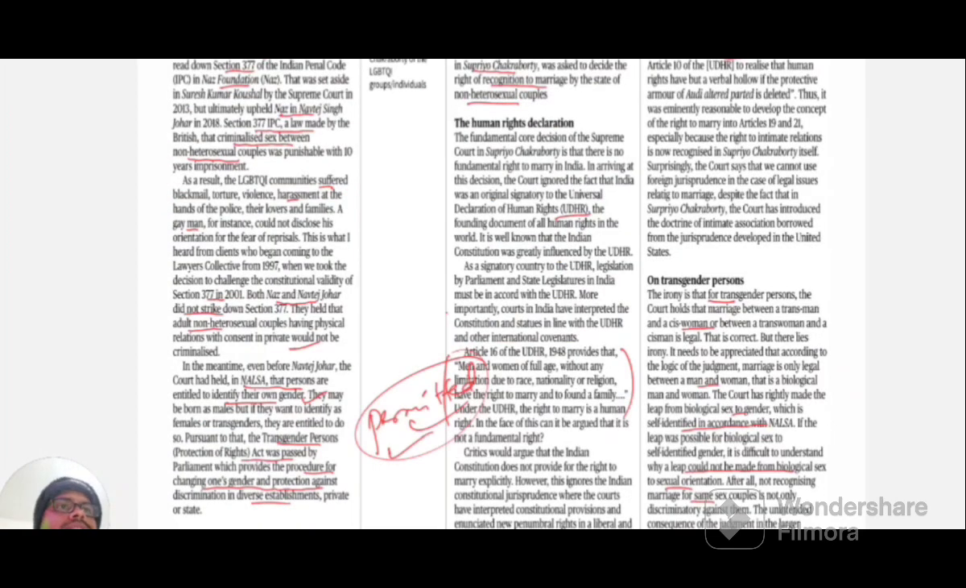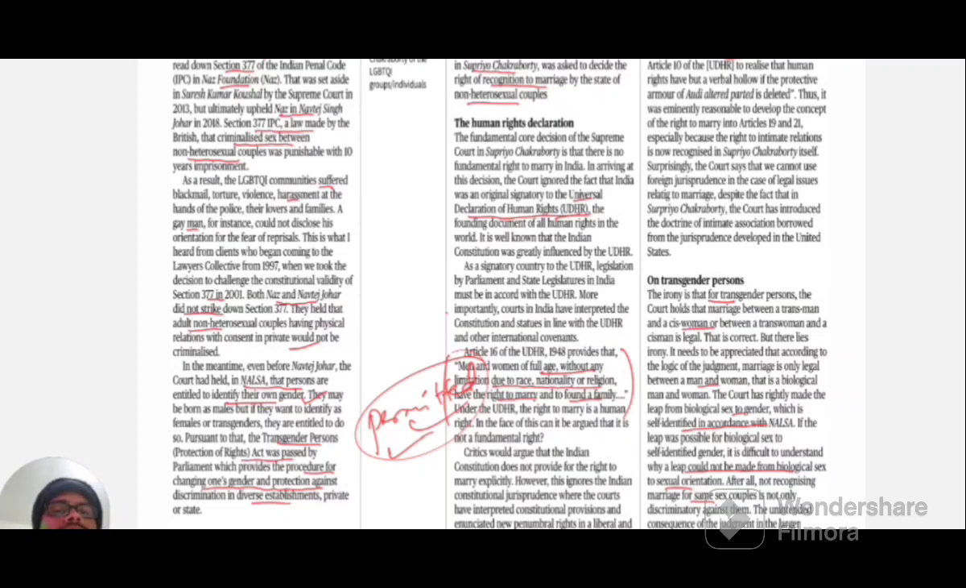Also, the writer opines that though in the Supriyo Chakraborty case the Supreme Court has opined that there is no right to marriage, India is a signatory to the Universal Declaration of Human Rights, the UDHR. According to the UDHR, Article 16 says that men and women of full age, without any limitation due to race, nationality or religion, have a right to marry and to found a family. So according to the Universal Declaration of Human Rights, everyone has the right to marriage. The author points to this and opines that the right to marry becomes a fundamental right.